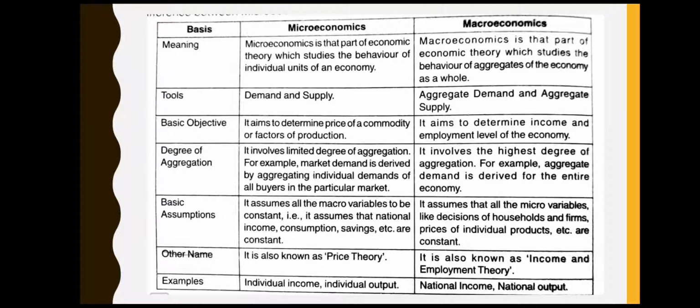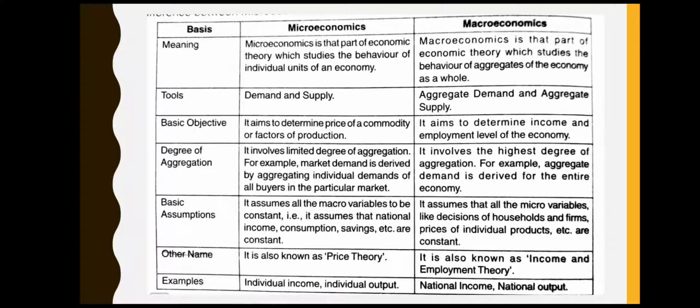Now over here they are saying that in microeconomics there is a very limited degree of aggregation. We do use total over here in microeconomics, but that total that is being used over here constitutes a very small number of people.